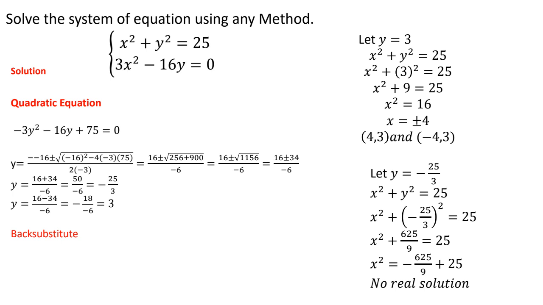So my only solutions are these, but it makes sense, right? If I have a circle being intersected by a line, I should have at most two answers, not three. So these are my answers. The line is crossing the circle at (4, 3) and (-4, 3).